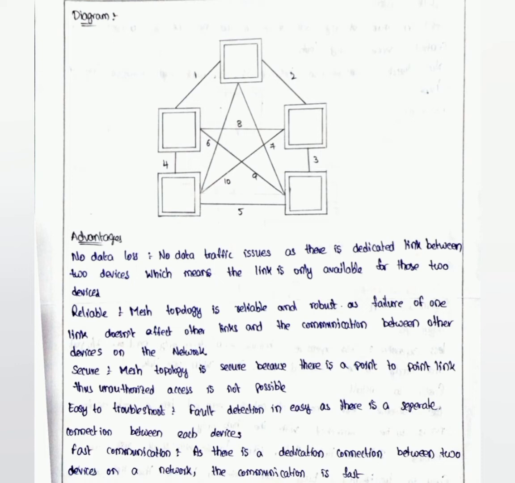Easy to troubleshoot. Fault detection is easy as there is a separate connection between each device. And fast communication, as there is a dedicated connection between the two devices on the network. The communication is very fast. These are the advantages of the mesh topology.